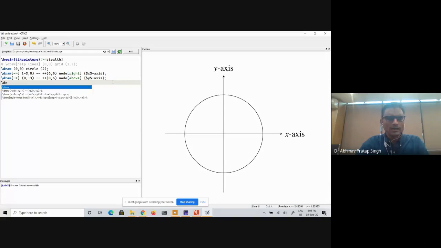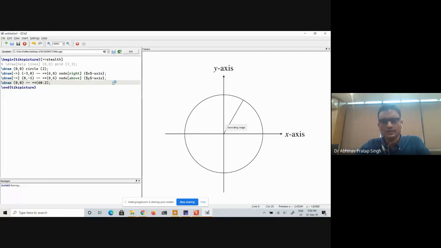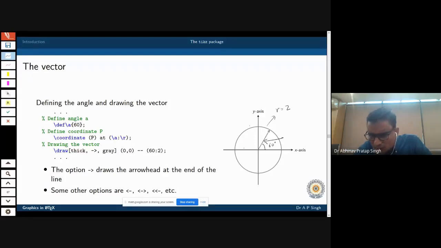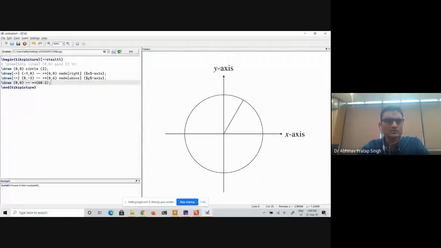I want to draw a line from 0, 0 to, now you see that I am adding plus plus. What I am saying is go at a 60-degree angle towards a distance of 2 units and draw the line. So it has drawn the line, as you can see. But in this figure, I think this line is drawn in gray color. You want it a little thicker, let us say, so I will say thick.